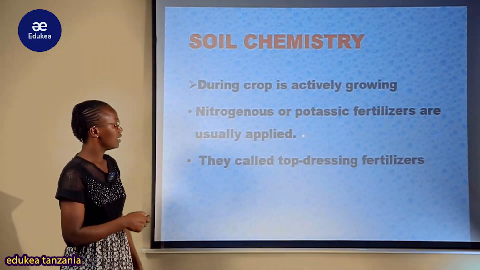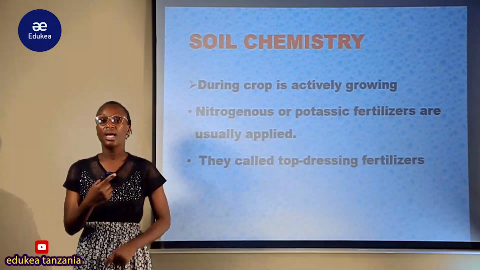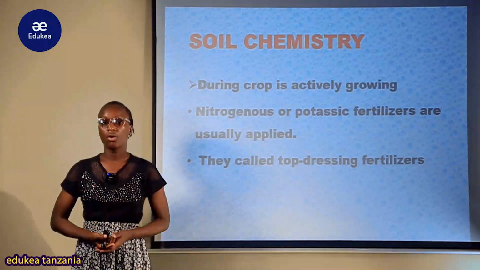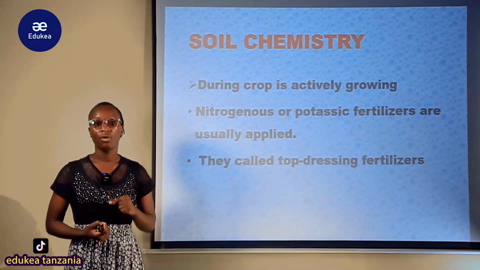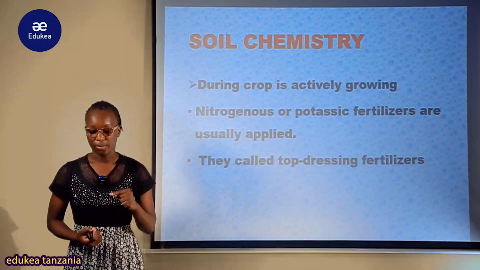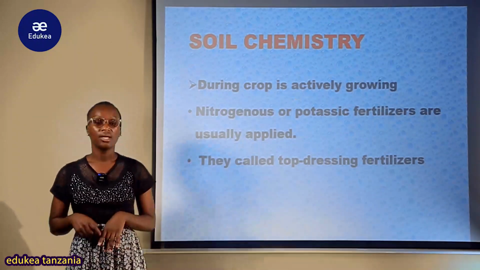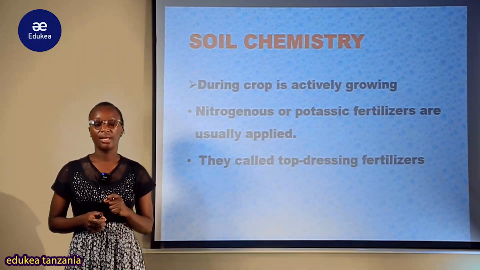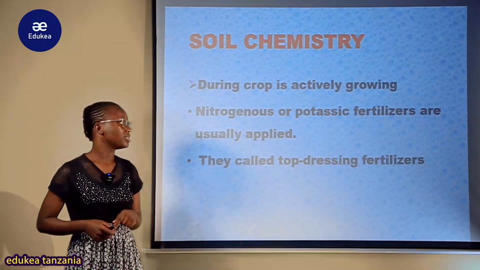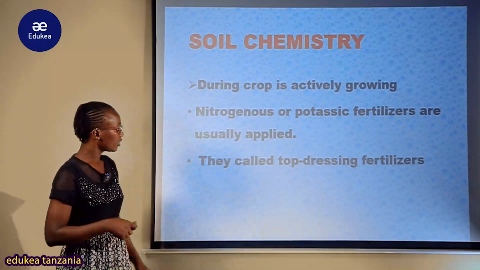So nitrogenous or potassic fertilizers are usually applied. Kwamba hapa wakati mmea upo active, una grow, the best kind of fertilizer to be applicable is nitrogenous and potassium, kwamba zile fertilizer ambazo zipo made up of nitrogen, primary micronutrient as well as potassium element zinakuwa applied.